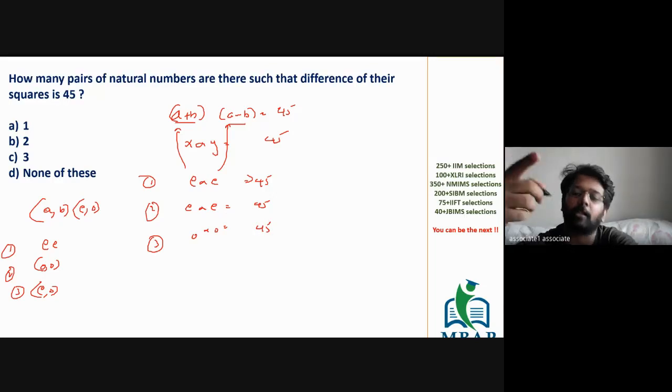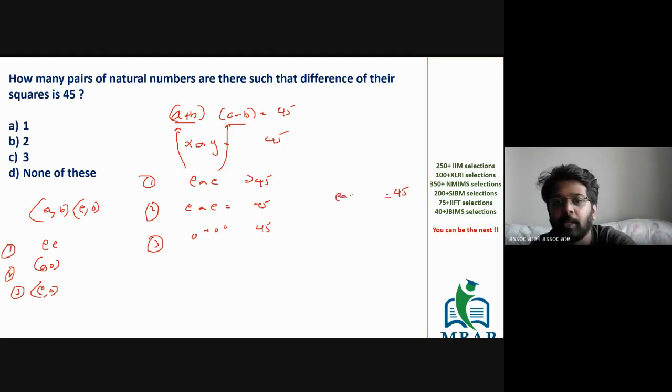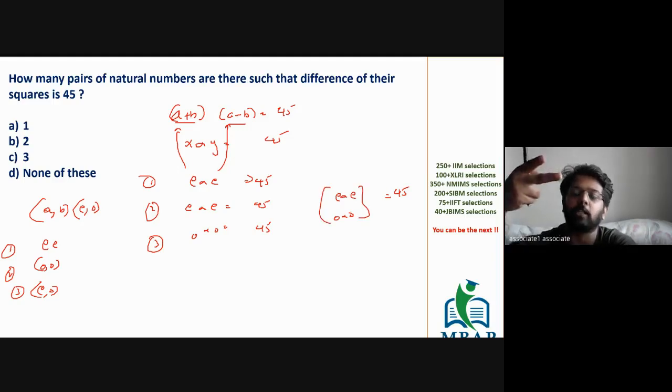So the only logic which should click in your mind is, there are only two ways in which you can write A plus B and A minus B. The given number n should be either even into even or odd into odd. All of you got the logic? There are only two combinations possible. Either it could be even even or it could be odd odd. There's no combination of odd into even or even into odd.